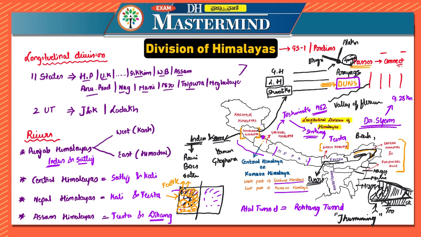About the Purvanchal, we have seen that when it takes the southward bend, you have the formation of these hills: Patkai hills, Naga hills, Manipur hills and Mizo hills. I hope you have understood the longitudinal divisions. Most importantly, you have to look at the passes which have been mentioned, in case of the Sikkim Himalayas and the Eastern Himalayas also, because recently they are asking more of these passes in the examinations.